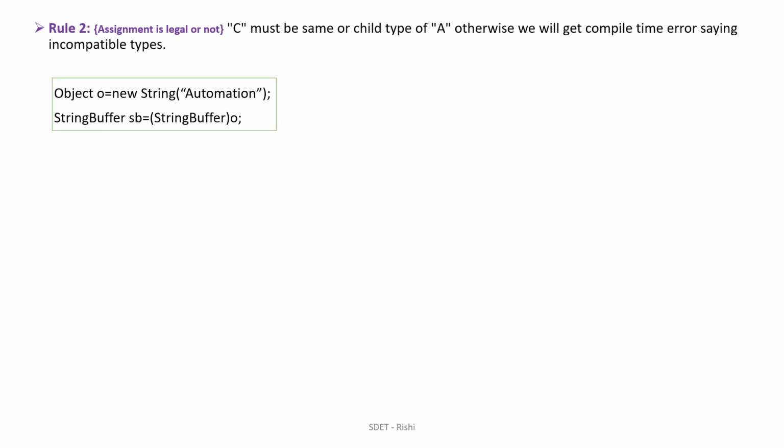Consider this example. Object o, then a String, then a StringBuffer, and we are simply typecasting here.